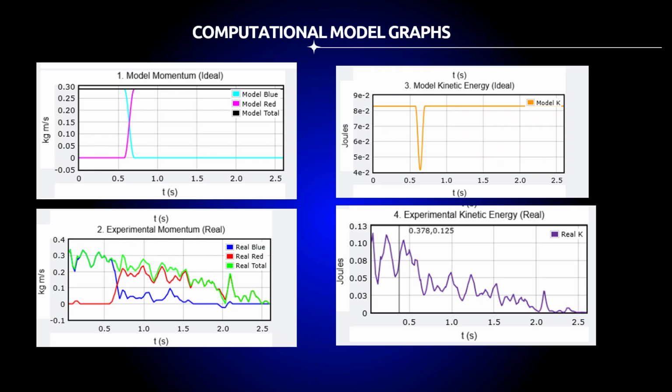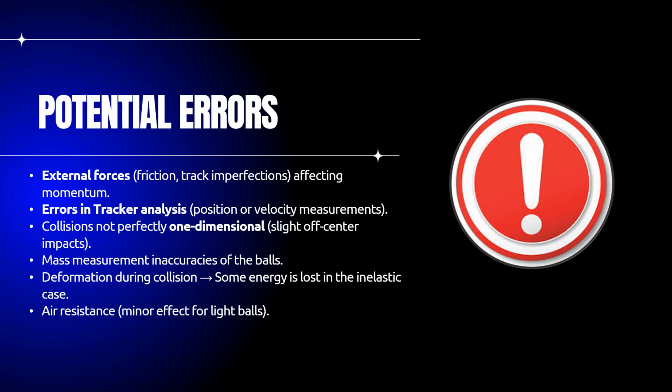It's inelastic. Some of the possible errors that may have affected our results include Tracker measurement inaccuracies, where small position errors get magnified in velocity calculations. Our collisions might not have been perfectly head-on, introducing unaccounted angles. Mass measurements may also have been slightly off, and real materials may deform during impact, affecting the energy loss. These are just some of the potential errors that may have affected our final results.